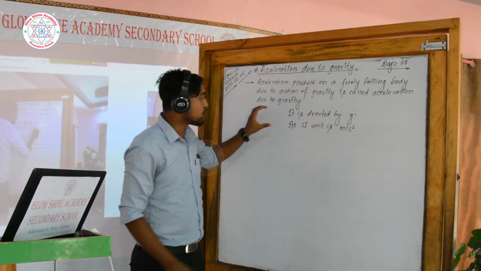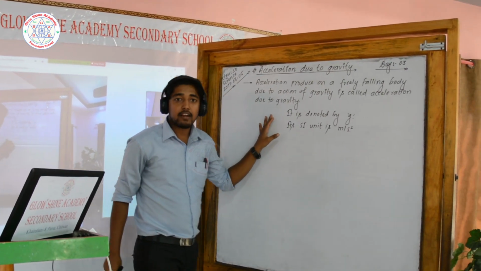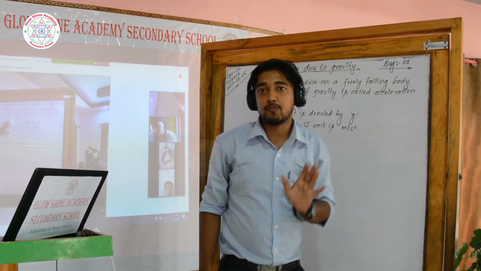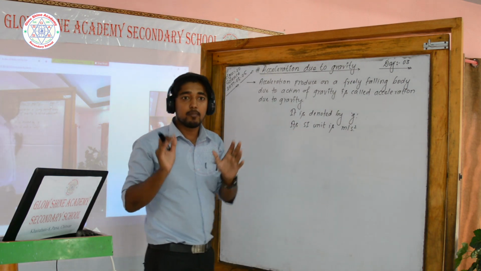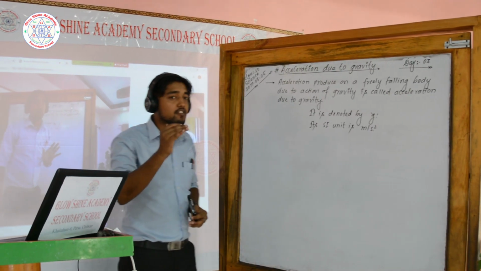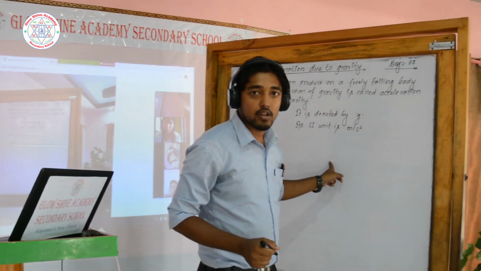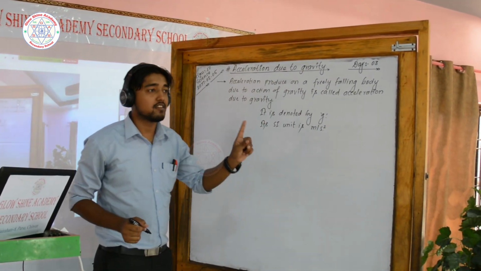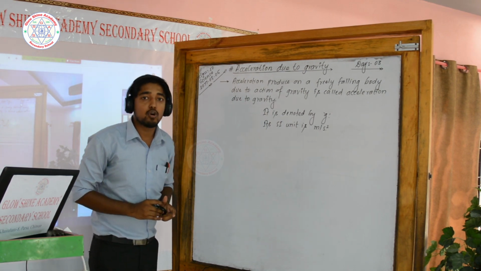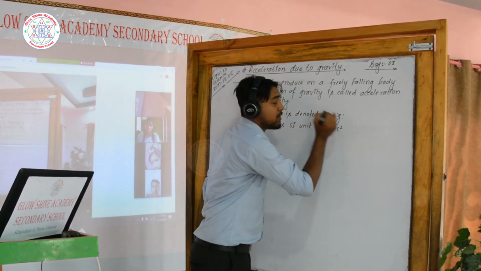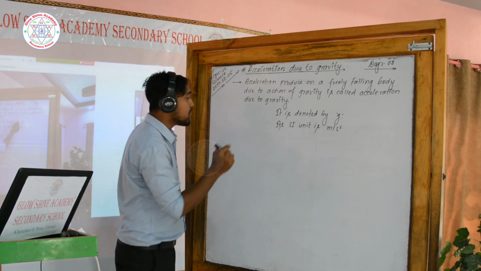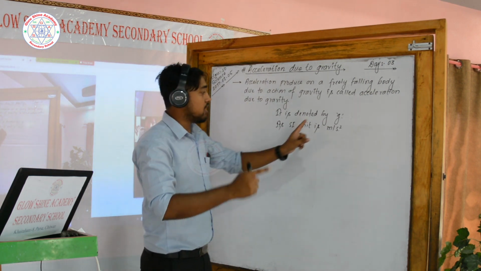Now, students, you know that our Earth is not a completely sphere. Our Earth is not a completely sphere, due to which the radius of our Earth differs from place to place. Now, look at here on the board. The radius of Earth differs from place to place, so the value of g also differs from place to place. Because of what? Because of change in the radius of the Earth.